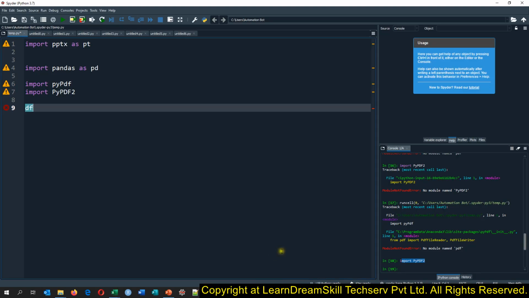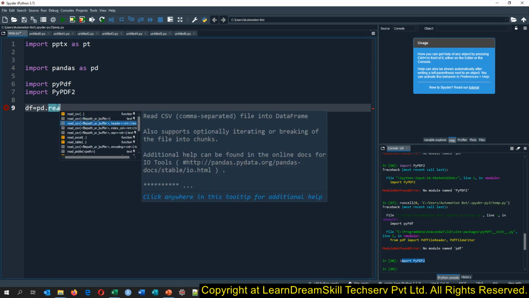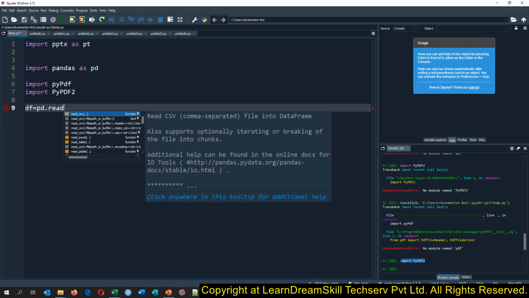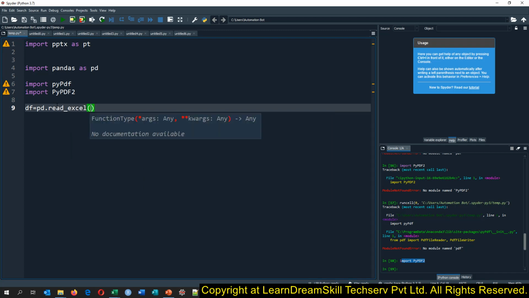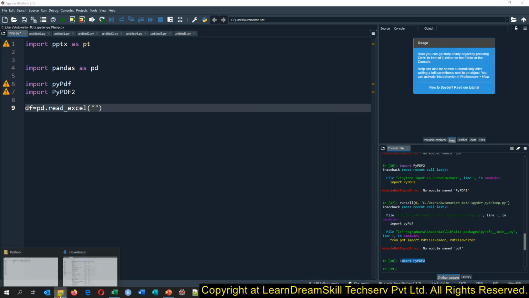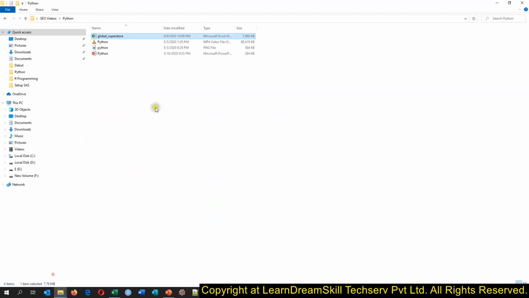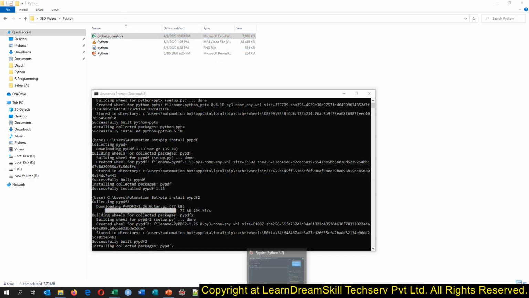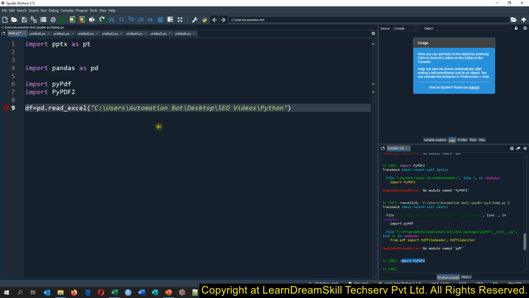Okay, so I'll just create the data frame. That is why I just wrote the data frame. And as we have just imported pandas, we will use pd because we want to use the functionality of pandas in Python. So I'll say pd.read_excel, read underscore excel. Then I need to come to Python and copy this path and write this path here in this way.